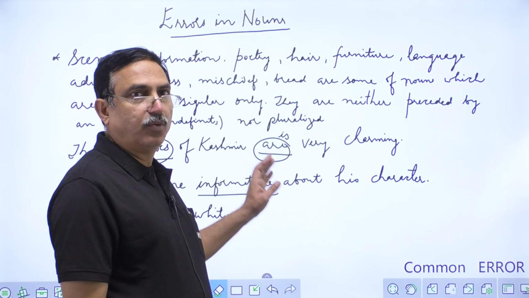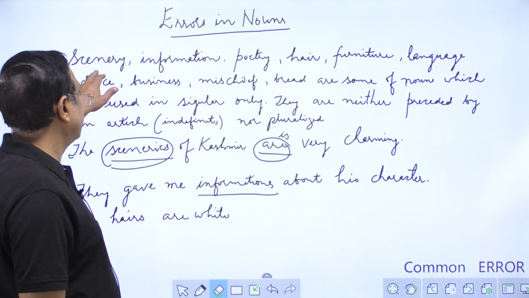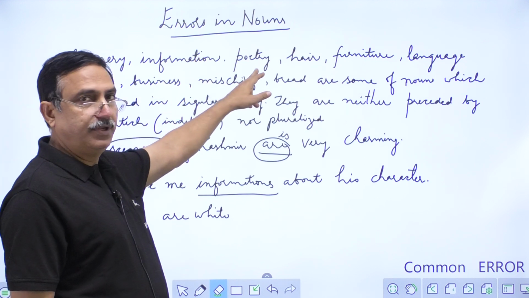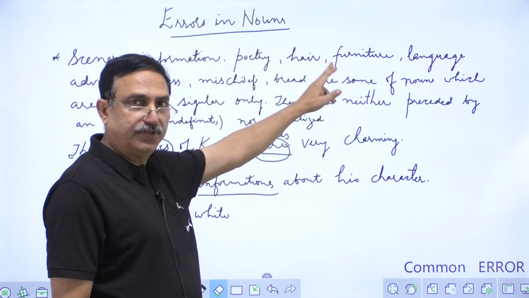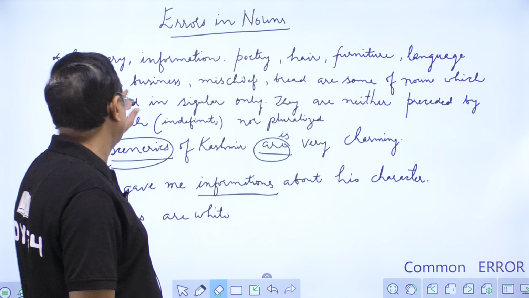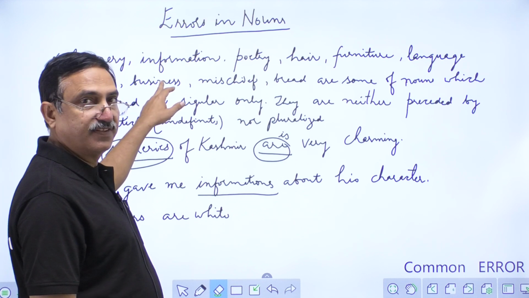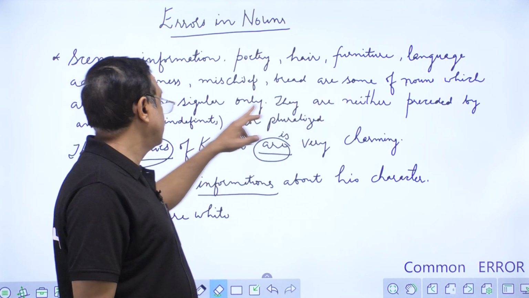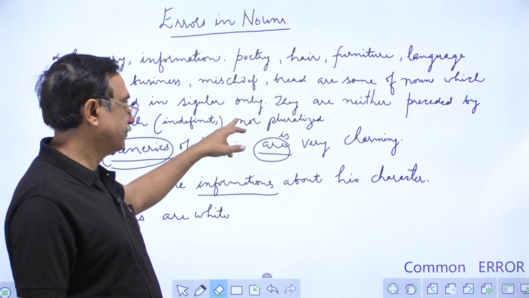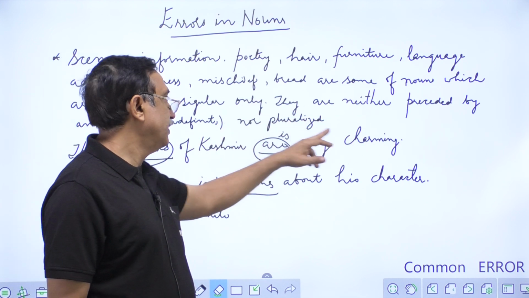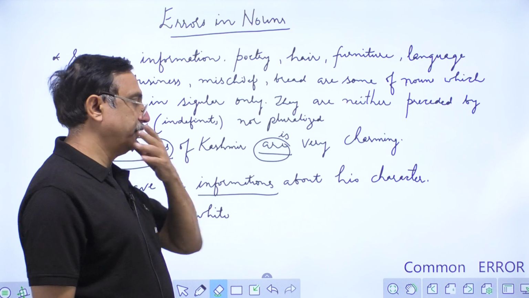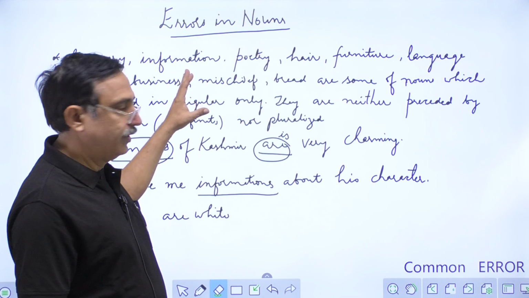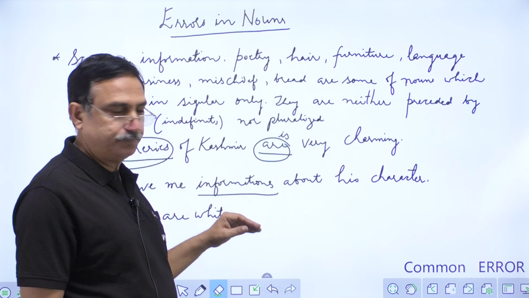The next rule in noun is there are certain nouns: scenery, information, poetry, hair, furniture, language, advice, business, mischief, bread. These are some of the nouns which are used in singular only. They are neither pluralized nor preceded by an article. So we have to remember, learn all these nouns. Let us see the error in it.